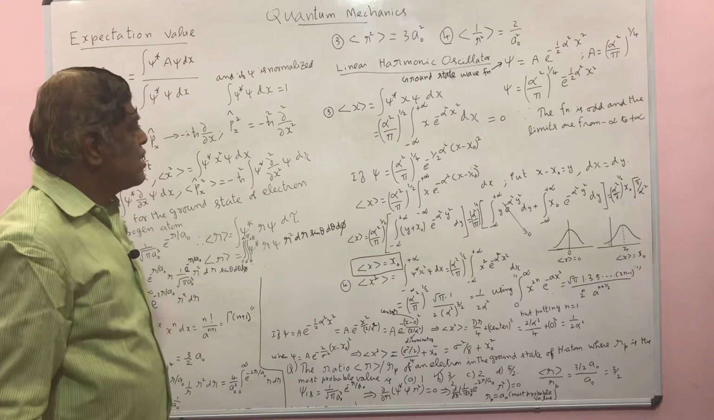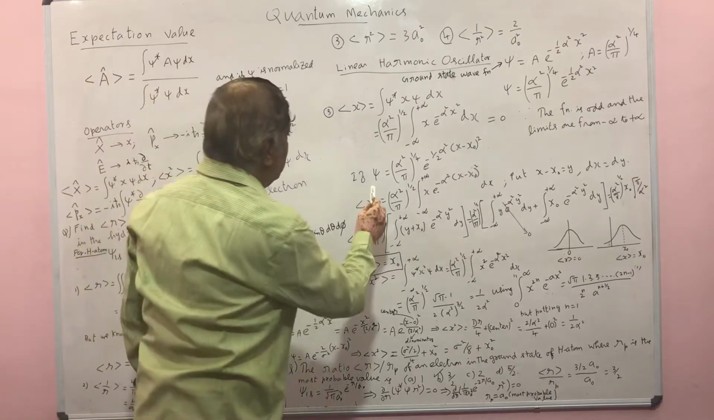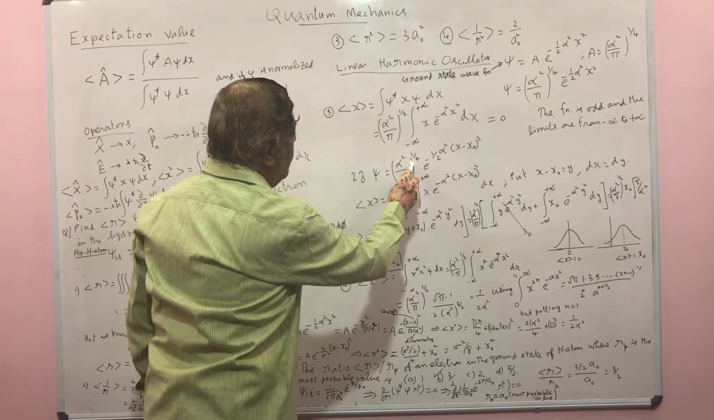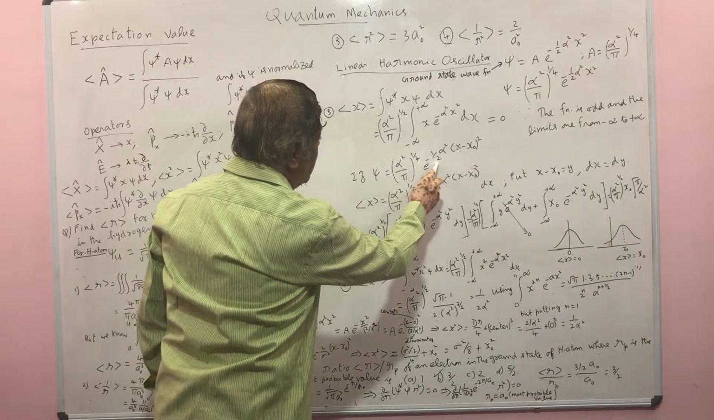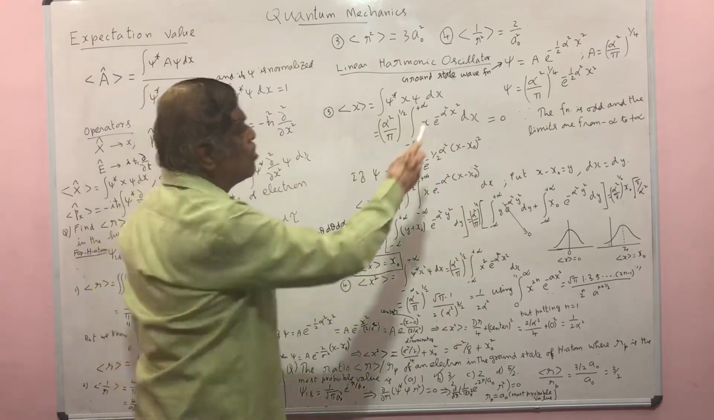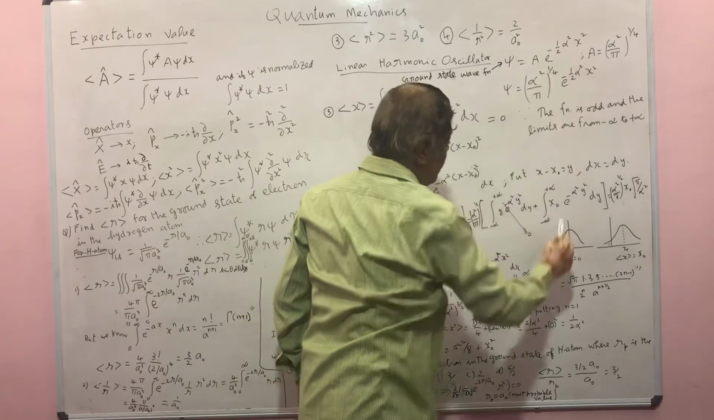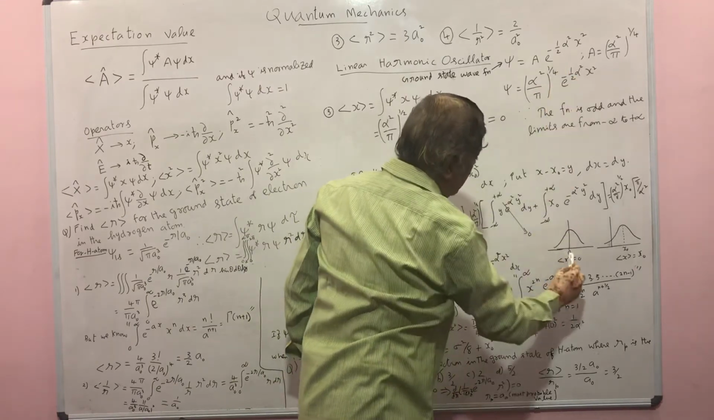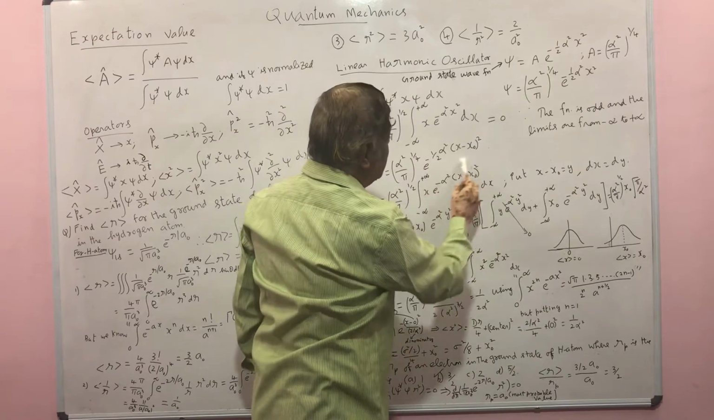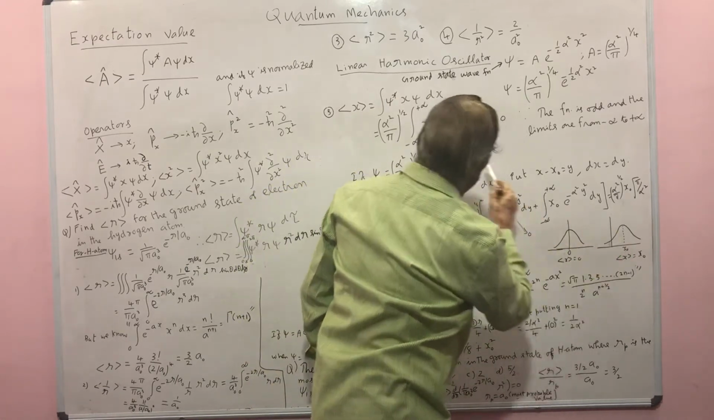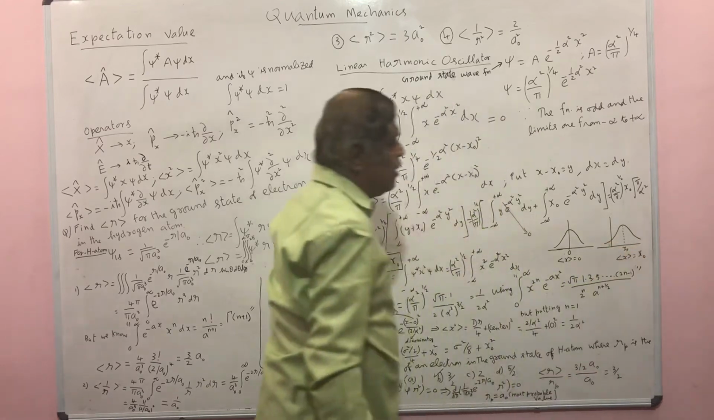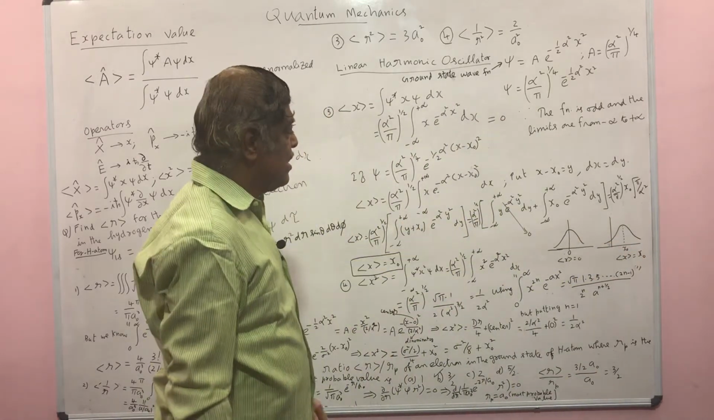Now, suppose in the problem psi is given like this: alpha squared by pi, whole power one-fourth, e power minus half alpha squared x minus x naught squared. Earlier this was a Gaussian function centered around the origin. Now this is a Gaussian function centered around x naught, because of x minus x naught whole square. So this is again a Gaussian function, but the origin is shifted to x naught.